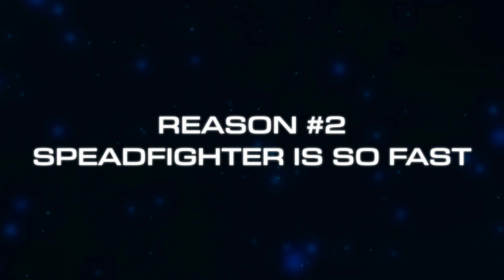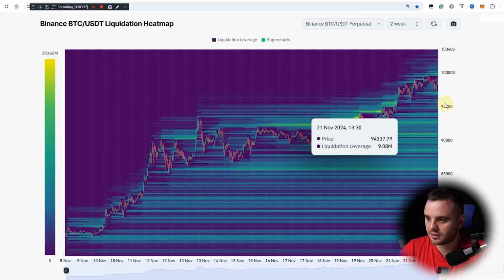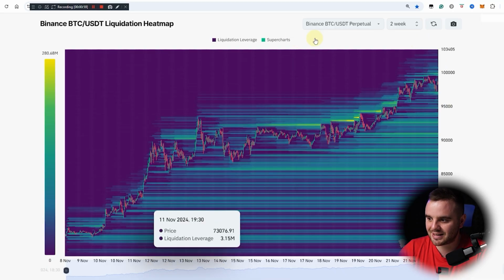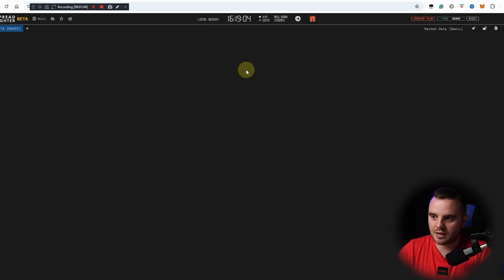The second reason why I use this one is that it is so fast. Because sometimes with others, opening a chart takes too much time to work with it. That's why I use SpreadFighter. How to work with that?